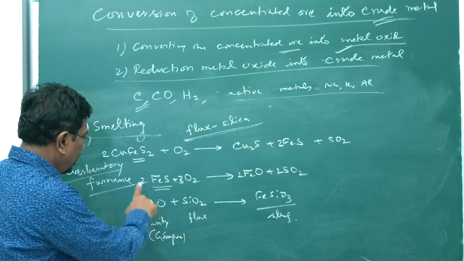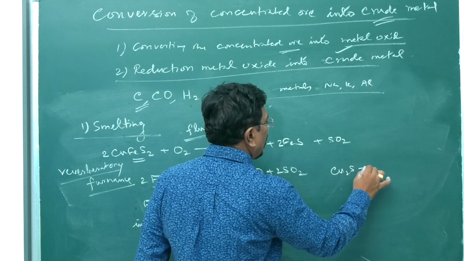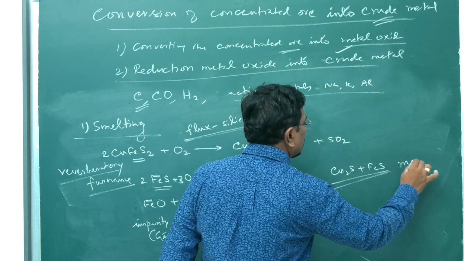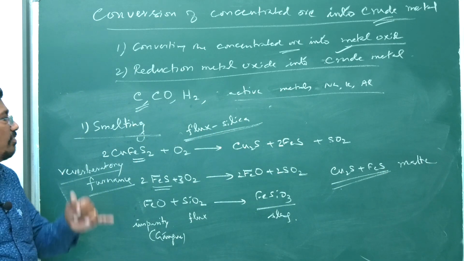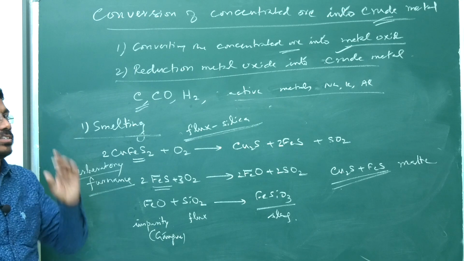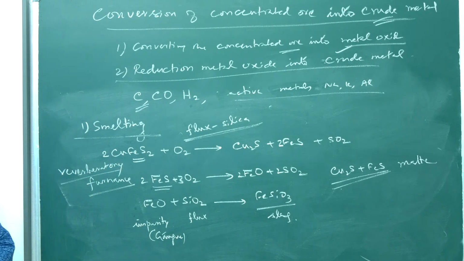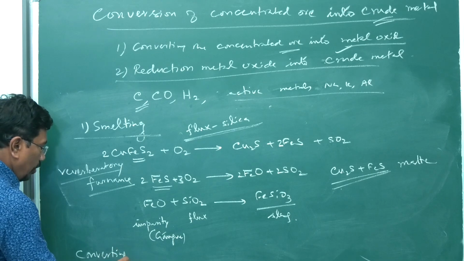Therefore, at the end of the stage, we will be having the mixture of cuprous sulfide and ferrous sulfide, which is said to be matte. From matte, we have to get copper. How? From the reverberatory furnace, it is taken into a converting furnace.